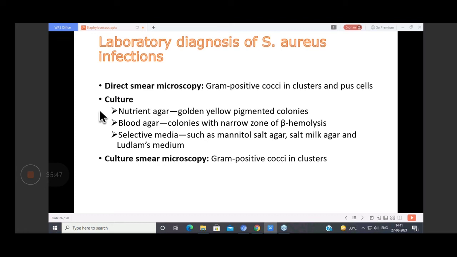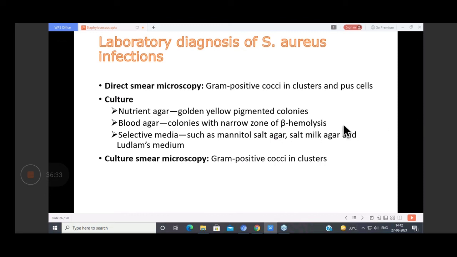Then there's selective media also for Staph aureus, Staphylococcus. That is your mannitol salt agar, salt milk agar, and Ludlam's medium. So these are the selective media which can be used to isolate the Staph aureus. So selective media हम किसमें use करेंगे? We will not use selective media in blood, because generally we will use selective media in those samples which have other bacteria as well, like your feces हो गया, your swab हो गया. Because we have to select out a sample, right?